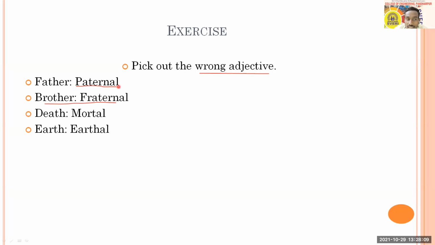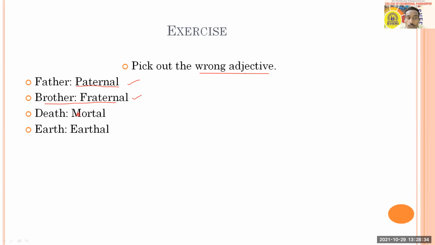That way people use paternal uncle, paternal relationships. For brother, fraternal is okay. That is not wrong. Fraternal is related to brother, or usually a similar kind of profession or community can be fraternal. So B is not wrong here.